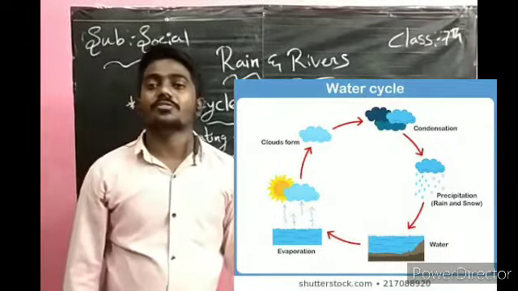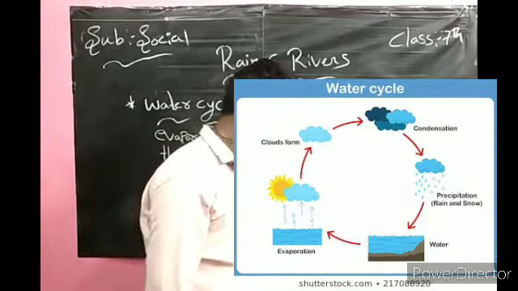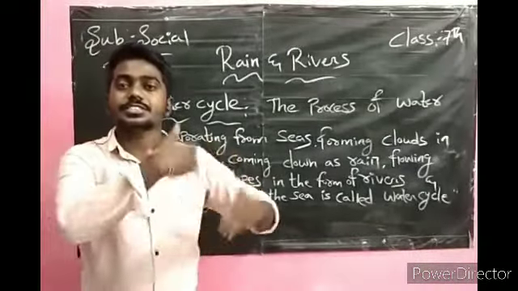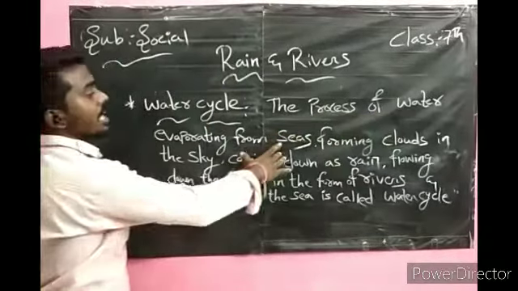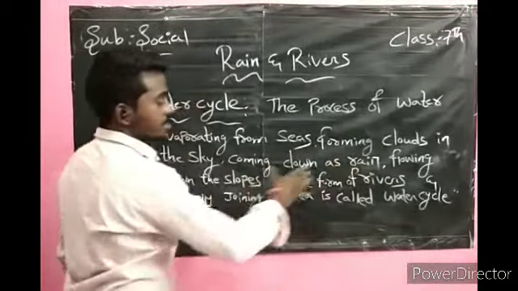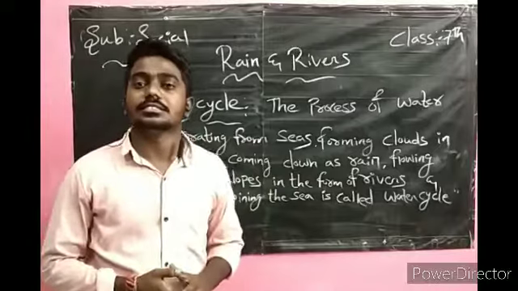This is called the water cycle. Again, the water taken from seas forms clouds, again rains, and the rainwater flows towards the rivers and joins the sea. This is called the water cycle.